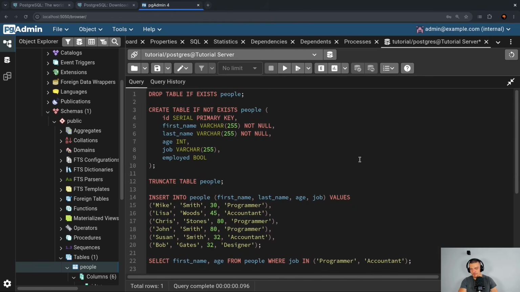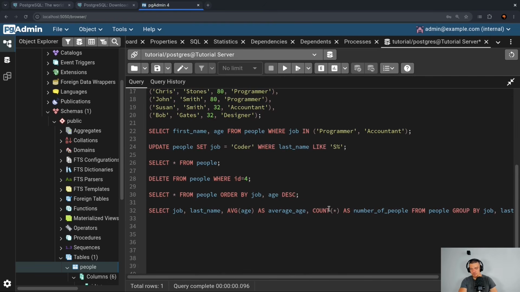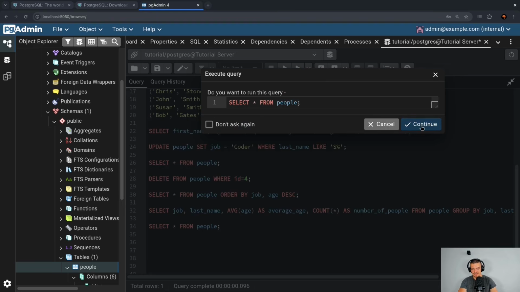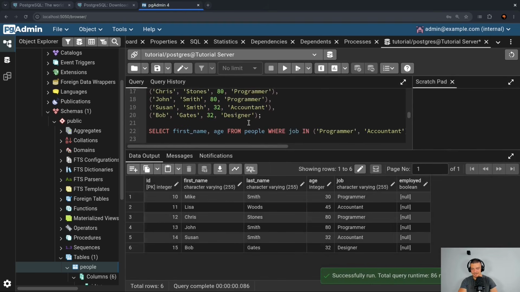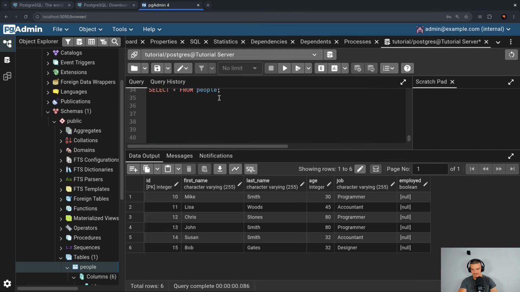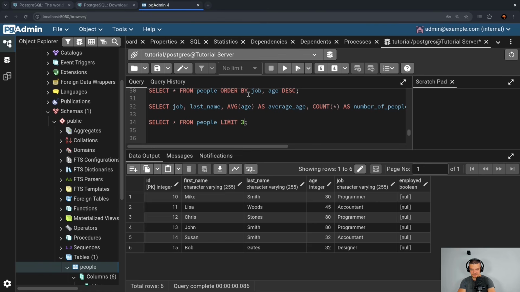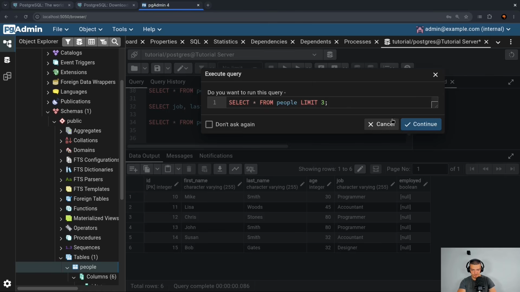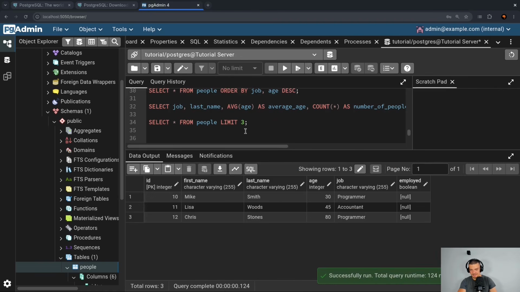And then one more thing before we move on to the next category of commands. One simple thing that we can also do is limit the amount of rows that we get back. So if I do something simple like select everything from people, just run this. This will give me all the rows, and I can also limit that if I want to. I can say give me all the people, but give me a limit of 3, which of course makes sense with the ordering. So if I do it like this, it makes also sense to say order by age, for example, and then I would get the top 3 youngest people.